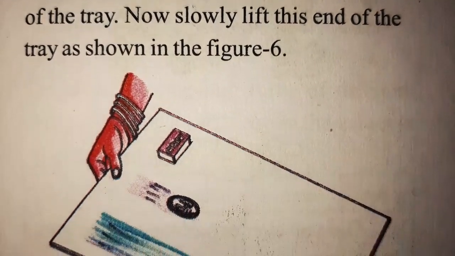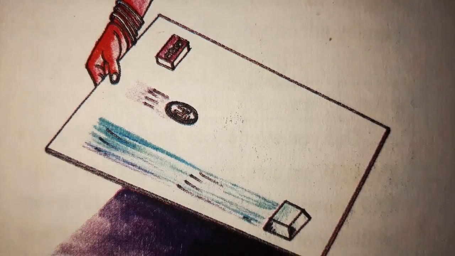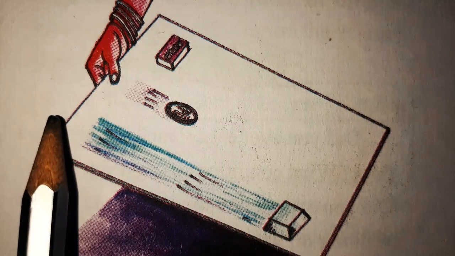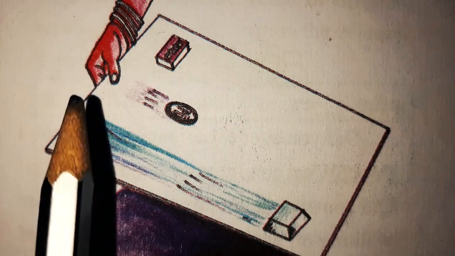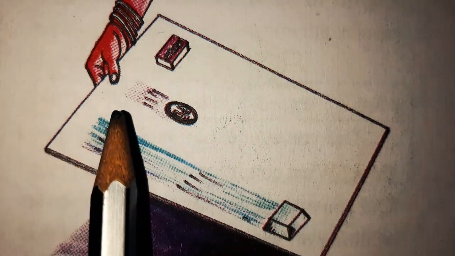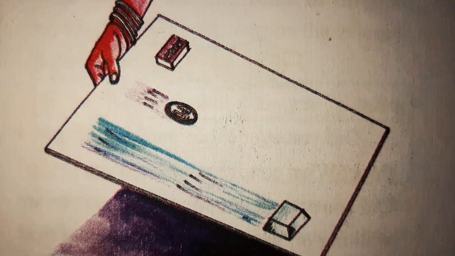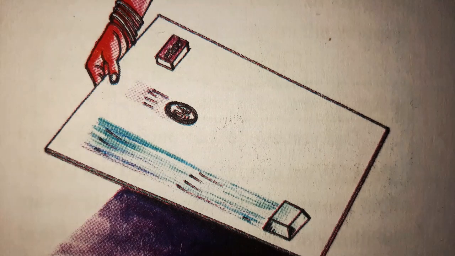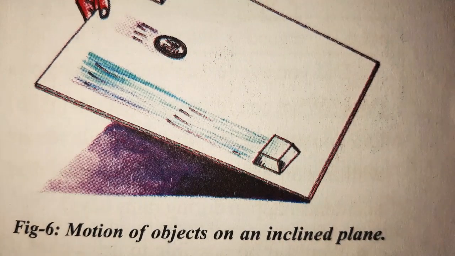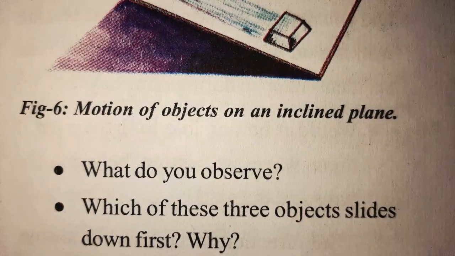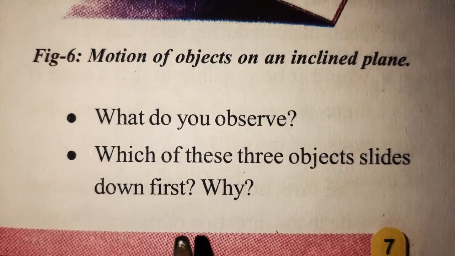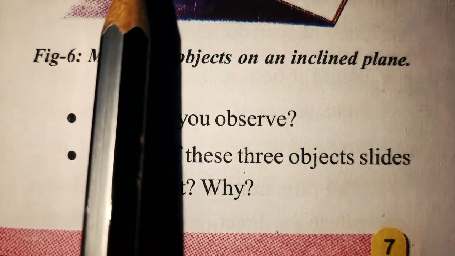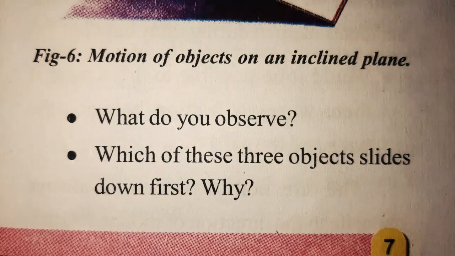So you have to place them like this: one eraser, one rupee coin and an ice cube. With the help of your hand, slowly lift this tray. What happens, you can observe here. Which one is moving fast, which one is moving slow, and which one is not moving at all? After observing that, we have some questions. What do you observe? We have observed here that the ice cube is moving fast.